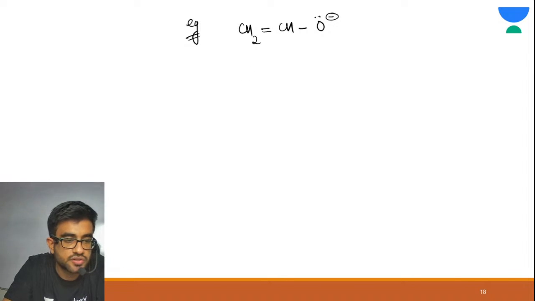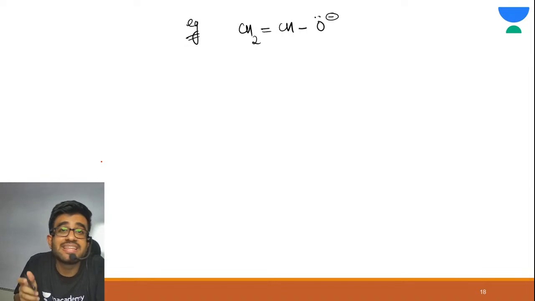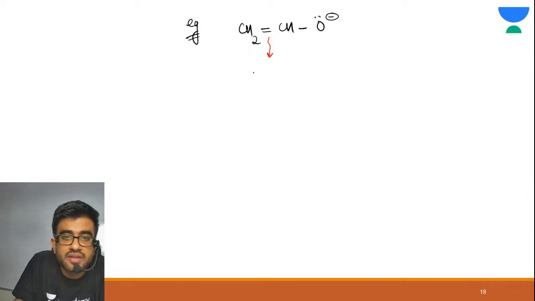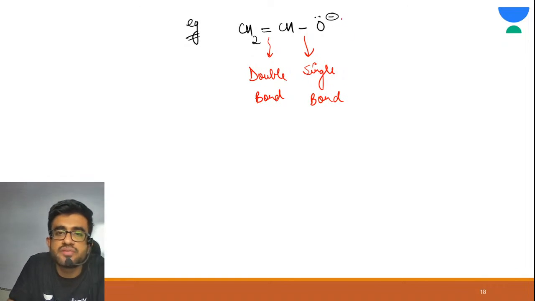Draw resonating structures of this. You need to find the system. The system is double bond, single bond, and negative charge. Wherever it is, this means it has a lone pair. So yes, the second type of system is possible.